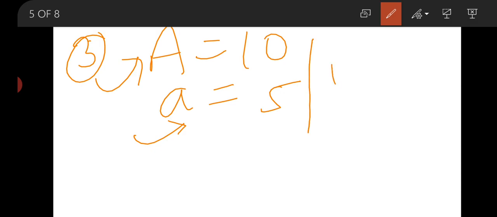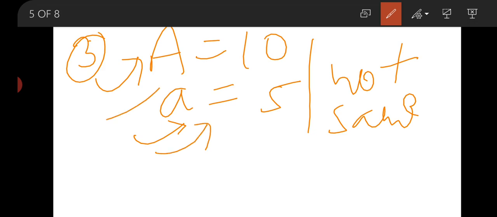Both are different, not the same. This is called case sensitive, or upper and lower case are different. This is called a case sensitive language. That means you have to take care of the case. Small a is different and capital A is different. Any letter in lowercase and uppercase is treated as a different identifier, not the same.